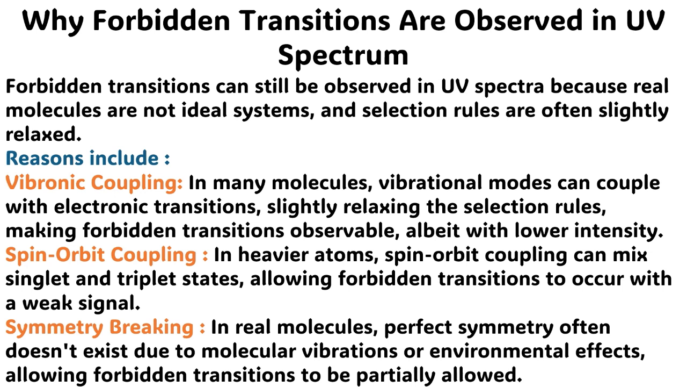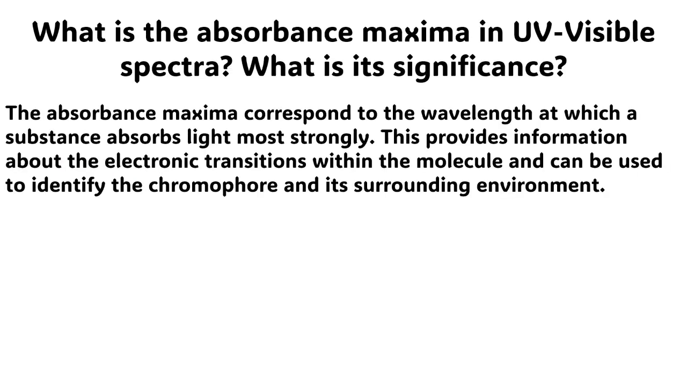Spin-orbit coupling. In heavier atoms, spin-orbit coupling can mix singlet and triplet states, allowing forbidden transitions to occur with a weak signal. Symmetry breaking. In real molecules, perfect symmetry often doesn't exist due to molecular vibrations or environmental effects, allowing forbidden transitions to be partially allowed.